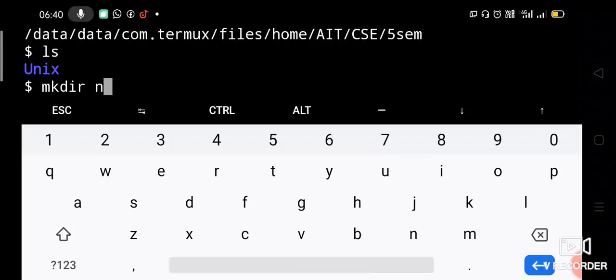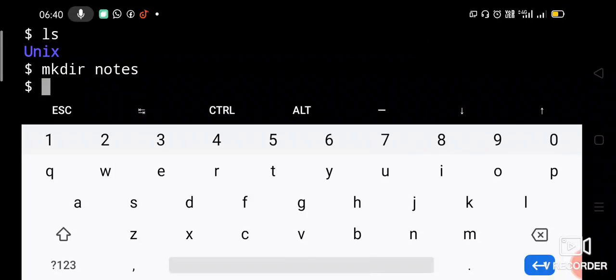Next, under Unix we have to create a directory called notes. mkdir notes. Now notes is also created. Let us check Unix notes. Okay, so it is created.